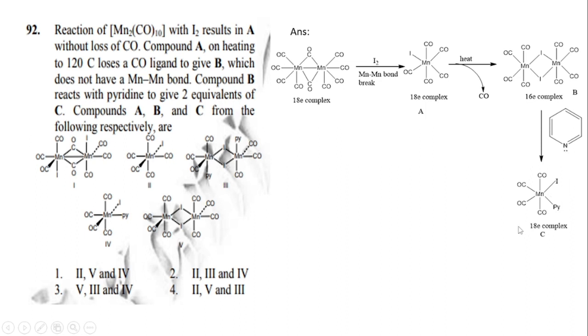So this one is A, B, and C. So here you see option 1 is correct because structure 2 is equivalent to A, then 5 is equivalent to B, and 4 is equivalent to C. So option 1 is the correct option.